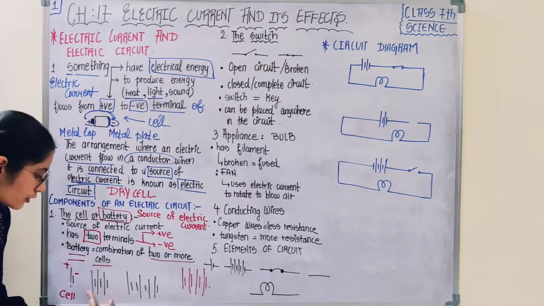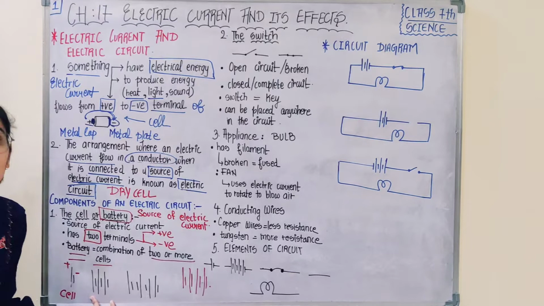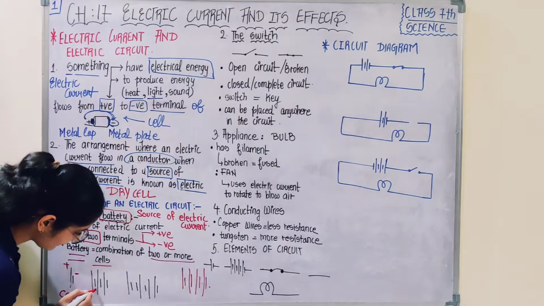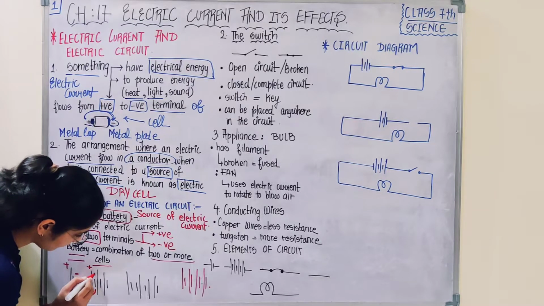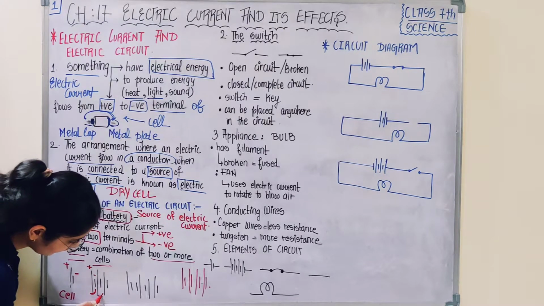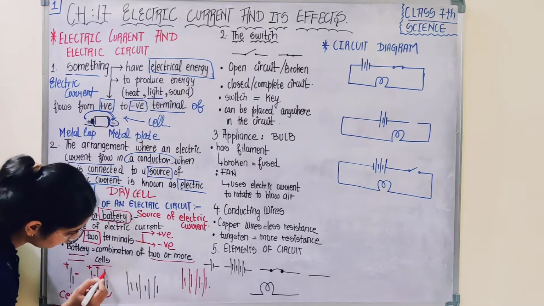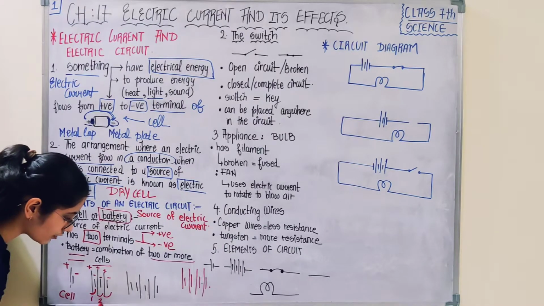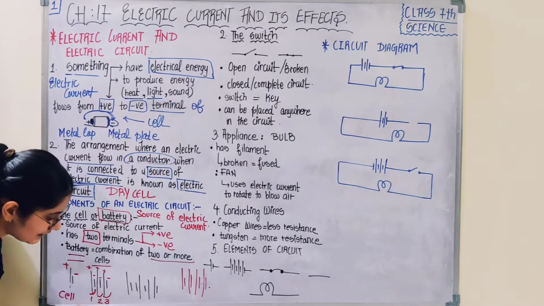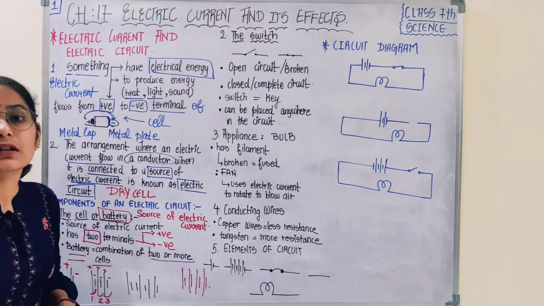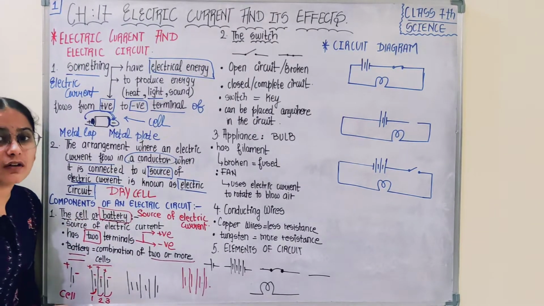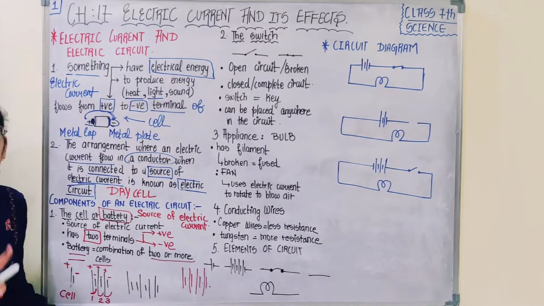Similarly, if I move down, this is a battery of cells. You see, one cell having one positive and one negative terminal, another cell having one positive and negative terminal, another cell having one positive and negative terminal. So how many cells are there? 1, 2, 3. Since there are more than 2 cells grouped together, they lead to the formation of a battery. So this is a battery of 3 cells.